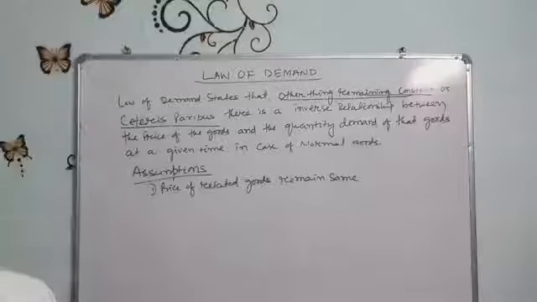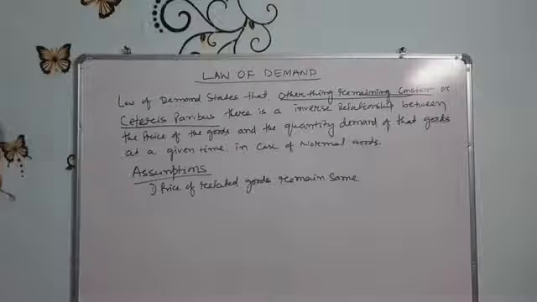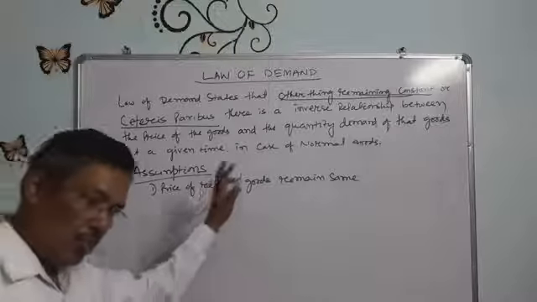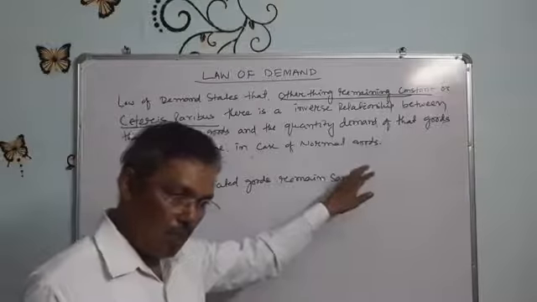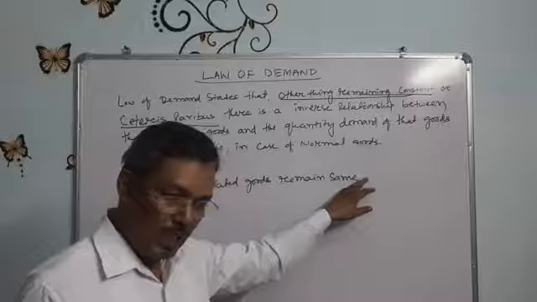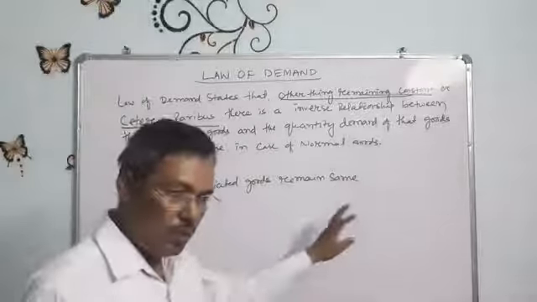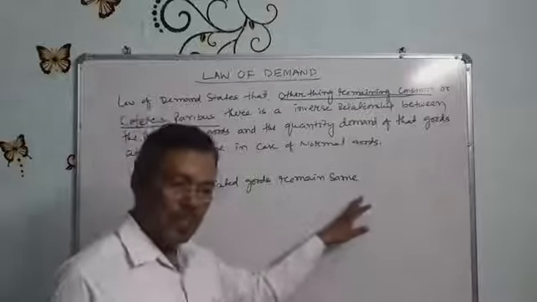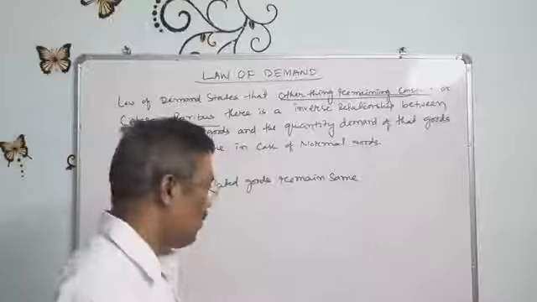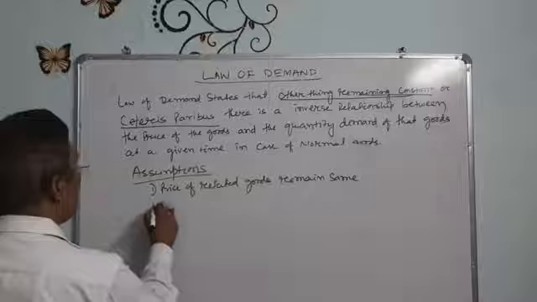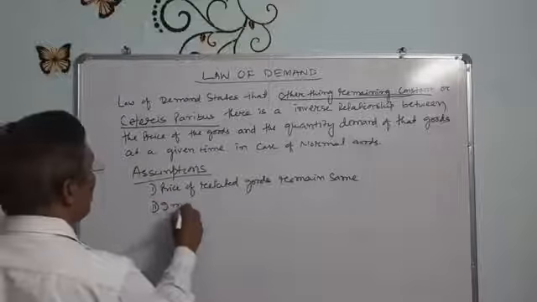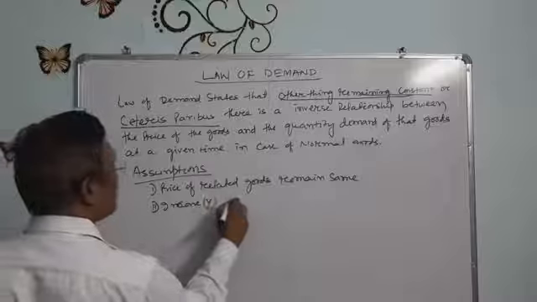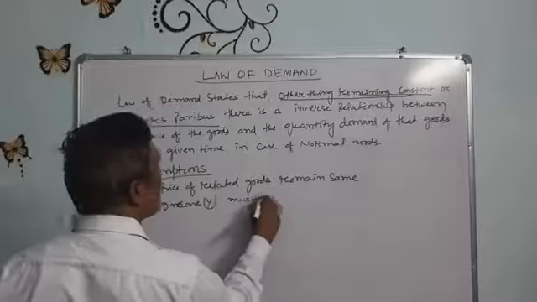It will be constant, because if the price of related goods like coffee does not remain the same, then people will consume coffee in place of tea. That is why the price of the related goods remains same. But the most important factor is that your income, or Y, must be constant.